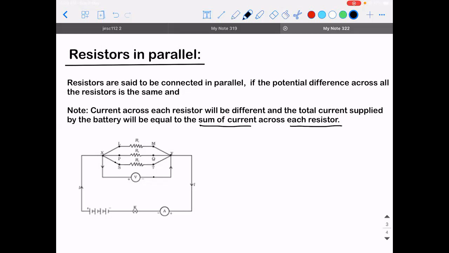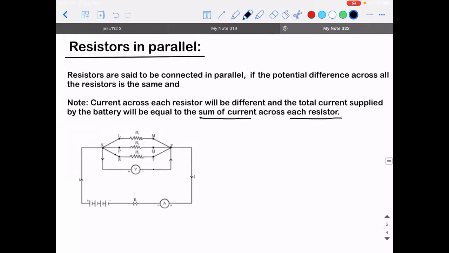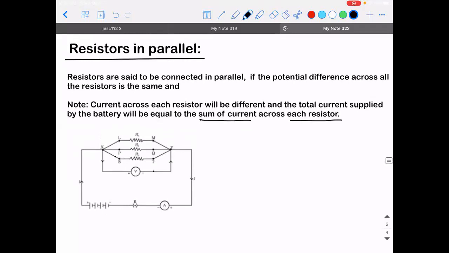Okay. Guys, understood? Now listen. Now comes an important point. So this point is X and this point is Y, right? So let's say the total potential difference across the battery is V.